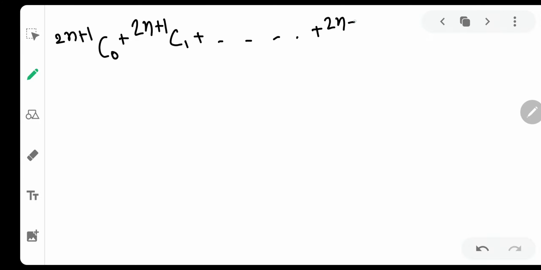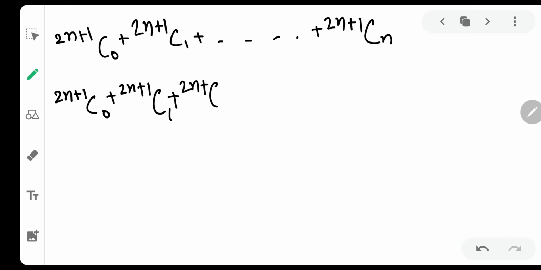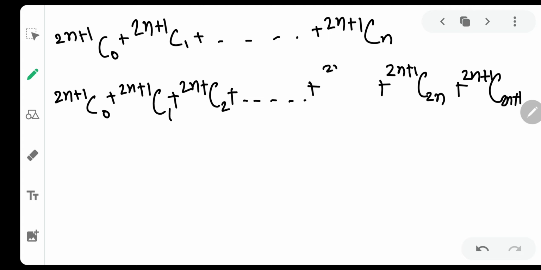So what is it? 2n+1 c0 plus 2n+1 c1 up to 2n+1 cn. This is what we need to calculate. But before that let me tell you, if you have 2n+1 c0, 2n+1 c1, 2n+1 c2, and so on, it goes up to 2n+1 c(2n+1), 2n+1 c2n and so on.